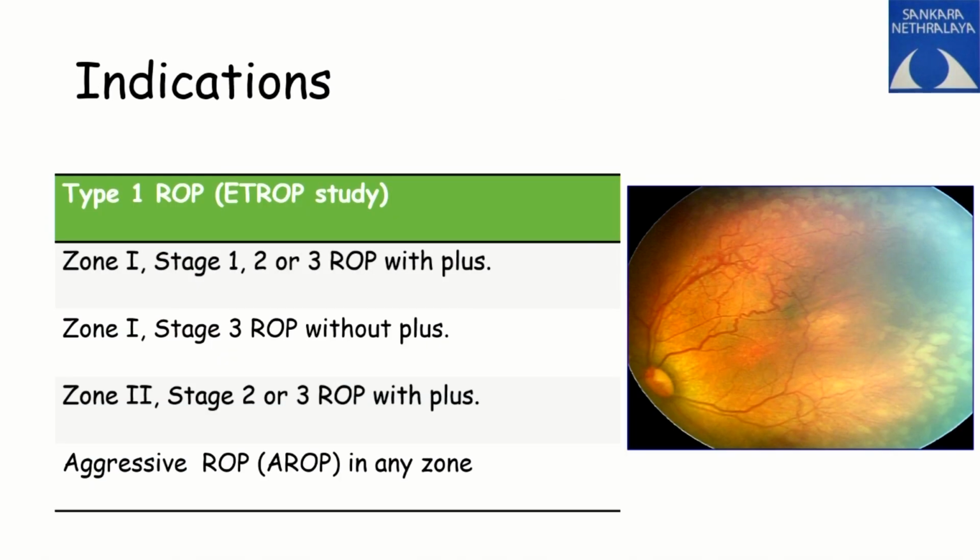So now when you say treatable ROP, when you have to treat, it is type 1 ROP. Anything in zone 1, stage 1, 2 or 3 with plus is to be treated. Zone 1, stage 3 ROP without plus also requires treatment. Zone 2, stage 2 or 3 with plus requires treatment. AROP in any zone requires treatment.